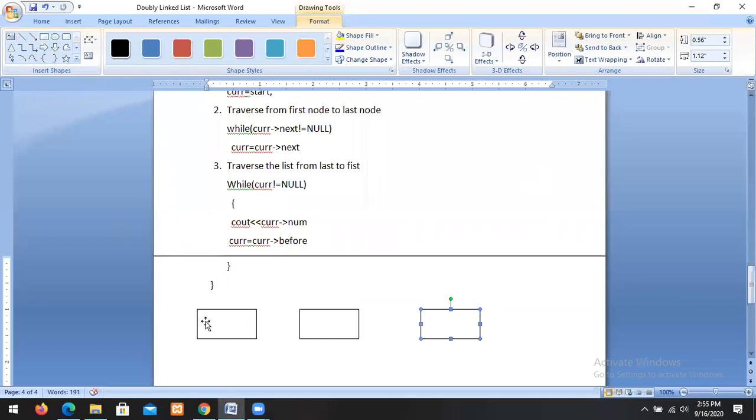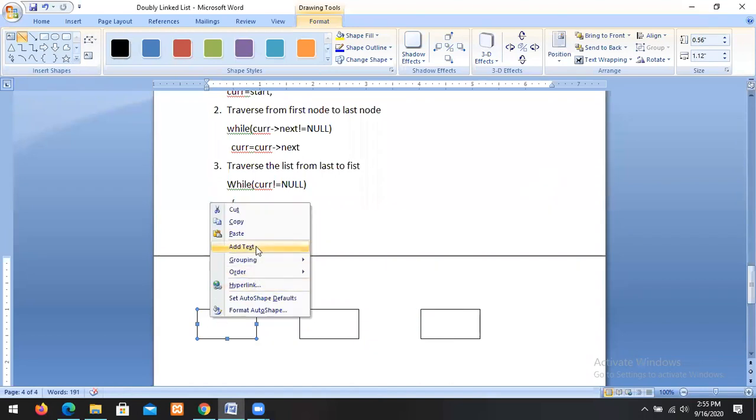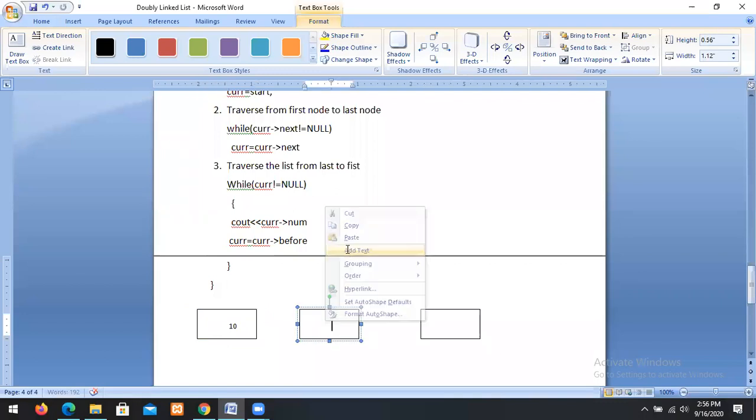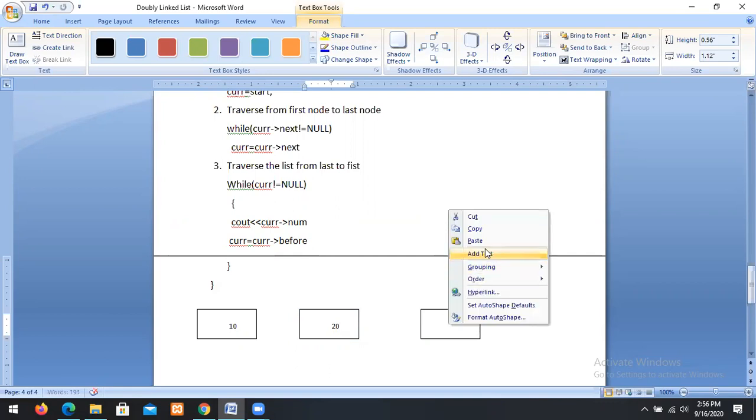So let us assume that there are 3 nodes. The first node has the value 10, let us assume. The second node has the value 20. The third node has the value 30.